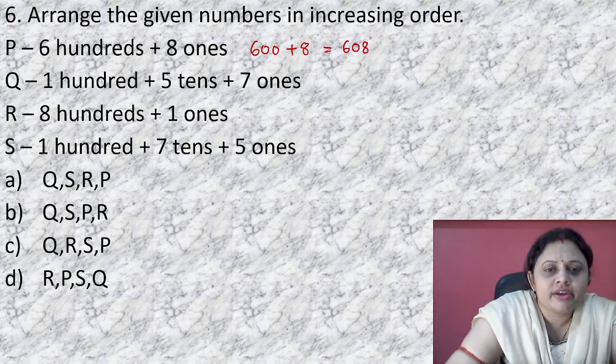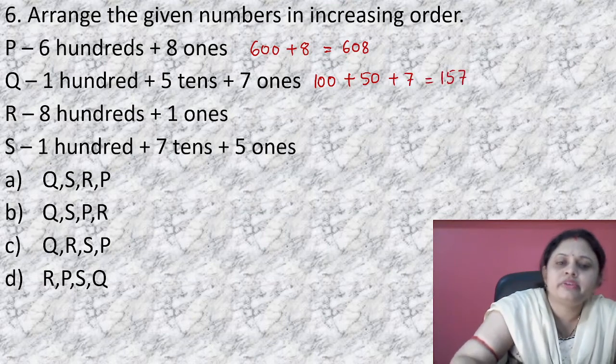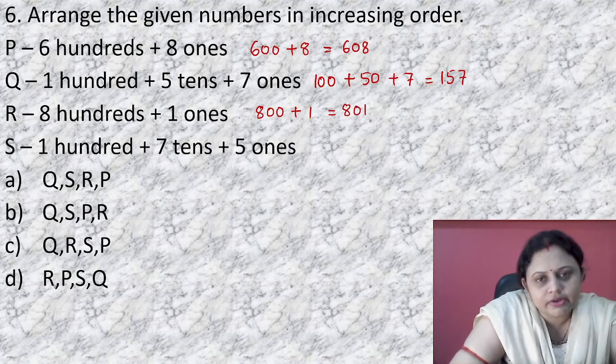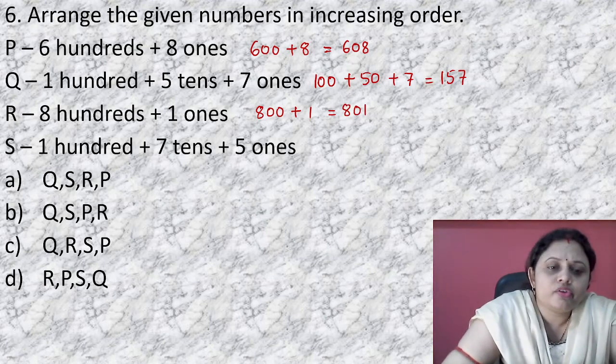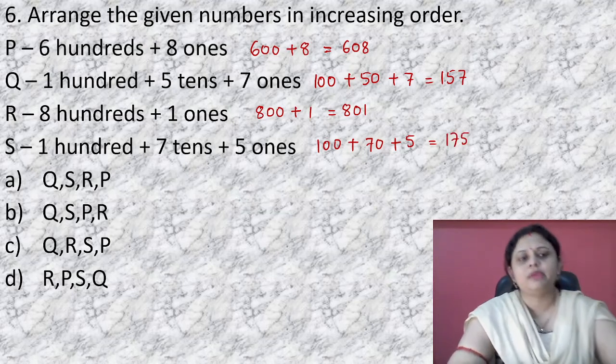Next 100 plus 5 tens means 50 plus 7 ones means 7, that is equal to 157. 800 plus 1 ones means 1, that is equal to 801. 100 plus 7 tens means 70 plus 5 ones means 5, that is equal to 175.